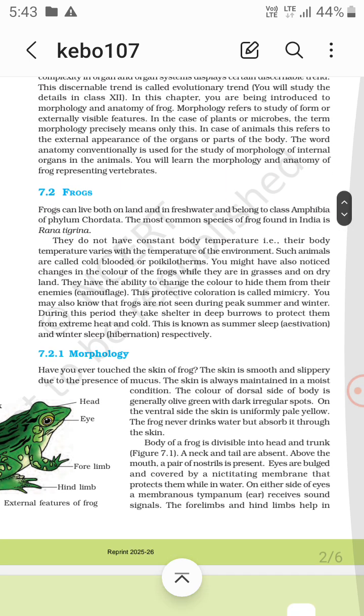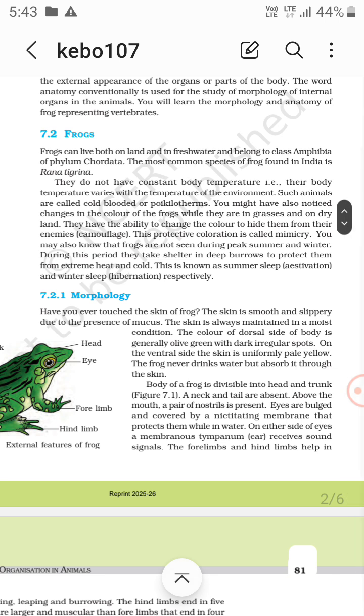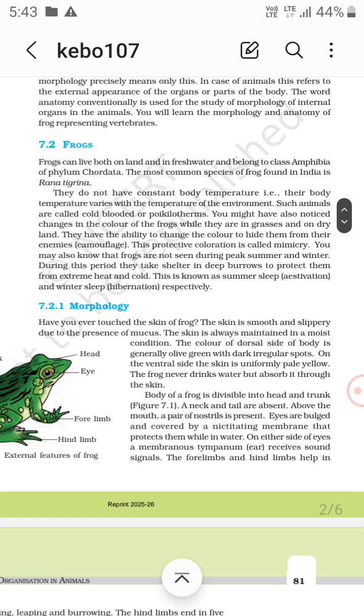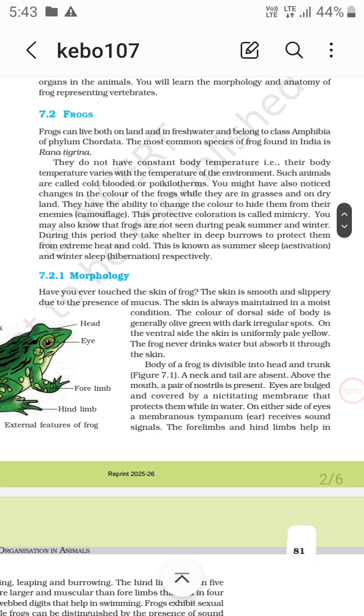So the frogs can live both on land and in fresh water. They belong to class Amphibia of phylum Chordata. The most common species of frog found in India is Rana tigrina. Frogs change color while they are in grasses or on dry land. They have the ability to change color to hide from their enemies, that is camouflage. This protective coloration is called mimicry.